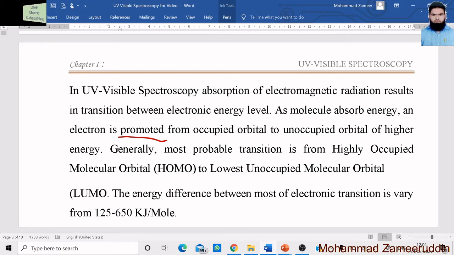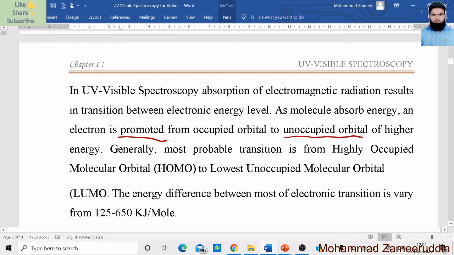See, at the ground state, the electrons occupy the lowest energy orbital, that is called an occupied orbital. Okay, and when these electrons gain energy from the radiation, they are shifted to the excited state, and that excited state is called an unoccupied orbital, because it is a high energy level orbital. That's why it is called an unoccupied orbital.